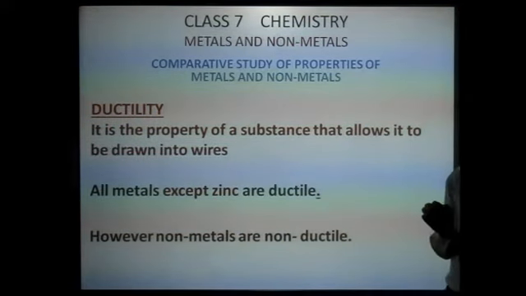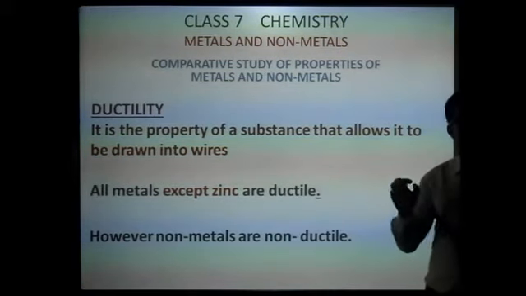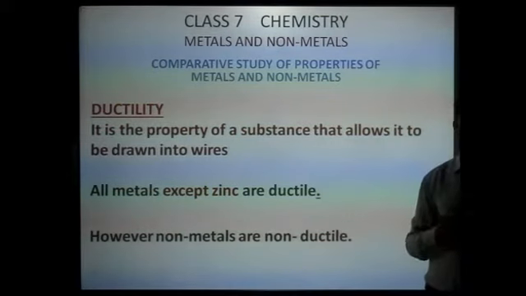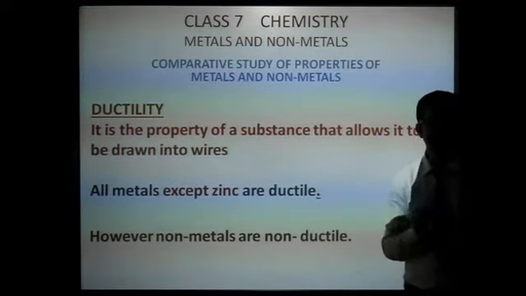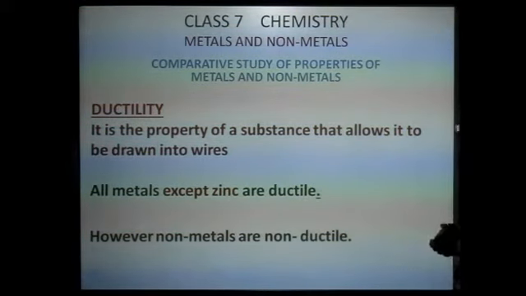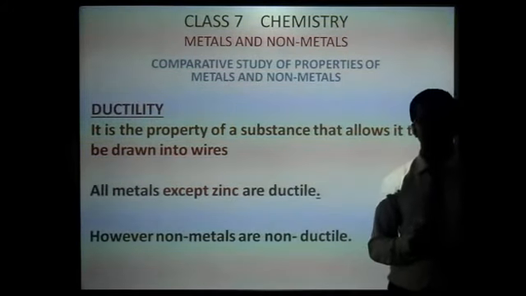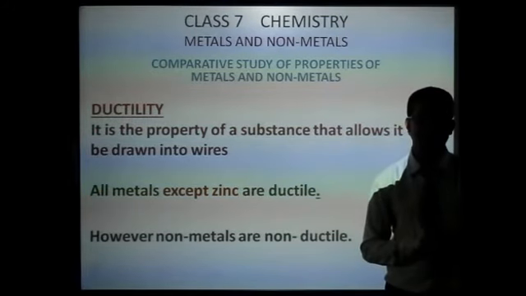Then after color we did hardness. Metals are generally hard except sodium and potassium, which are very soft, and non-metals are soft except diamond, which is the hardest substance known. Then we did luster. Metals are lustrous, non-metals are non-lustrous except iodine and graphite, which are lustrous.